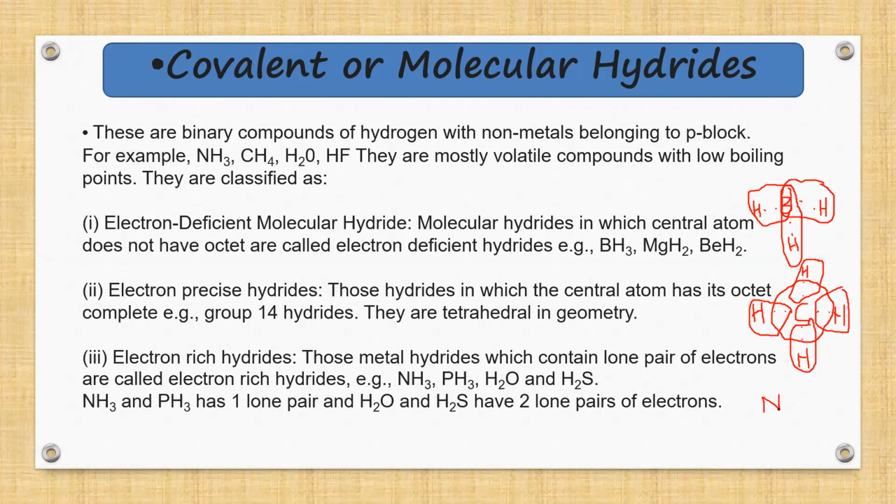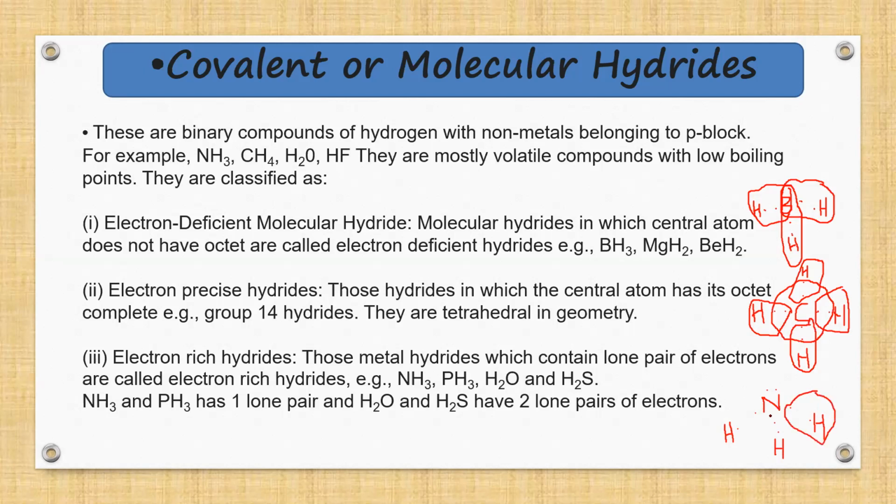Right, ammonia, what is the atomic number of nitrogen? Excellent, the atomic number is 7. Hence, the electronic configuration is 2, 5, so it has totally 5 electrons in its outermost shell. Now, when it is combining with hydrogen, it combines with 3 hydrogen atoms only to form stable ammonia. Right, so they will share electrons